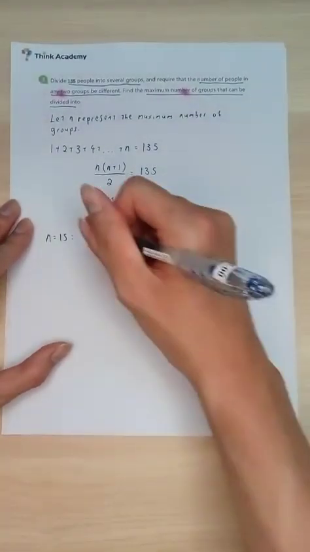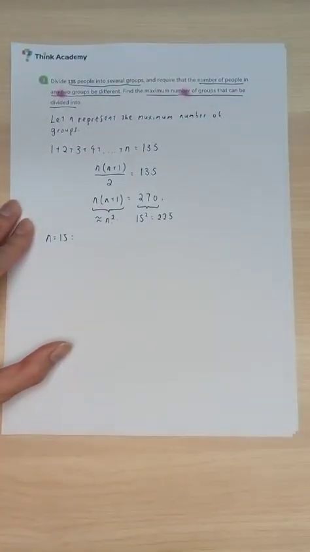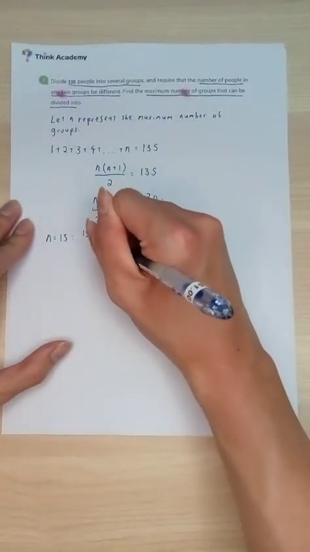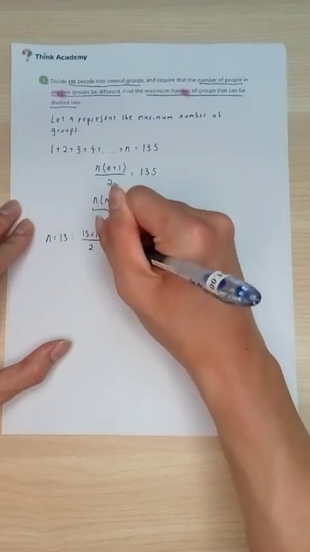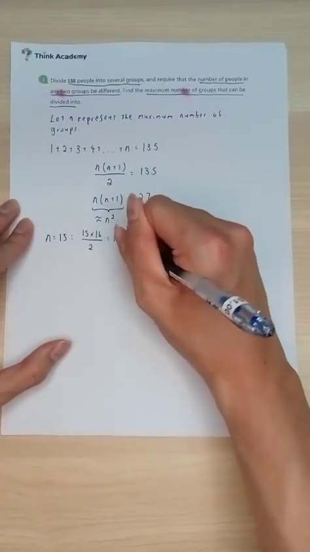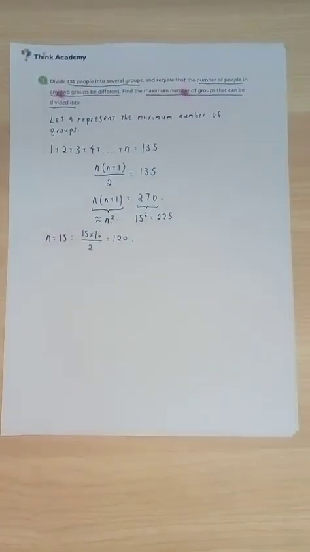Alright, so we are going to obtain 15 times 16 divided by 2, which is going to give us 120. That's good, it's well within our range of 135. So you take one group, 1, the second group, 2 people, third group, 3 people, all the way to 15 groups, 15 people. We are going to use 120 people.